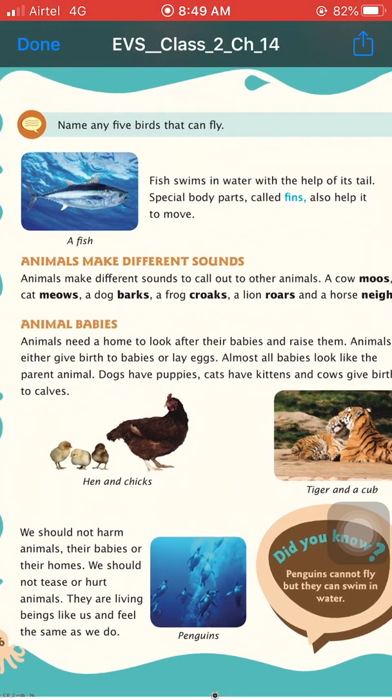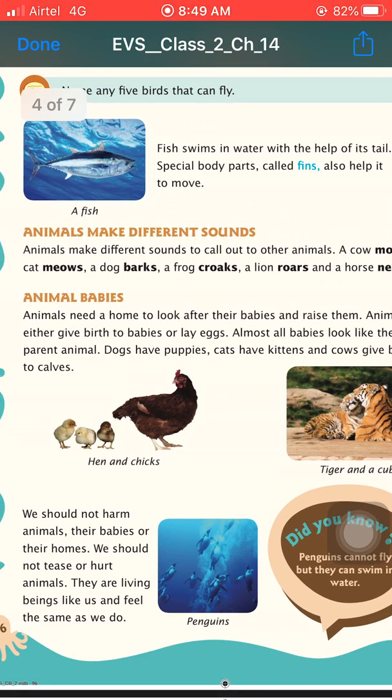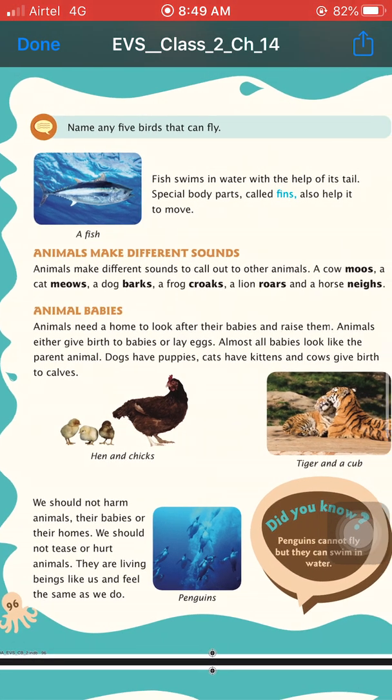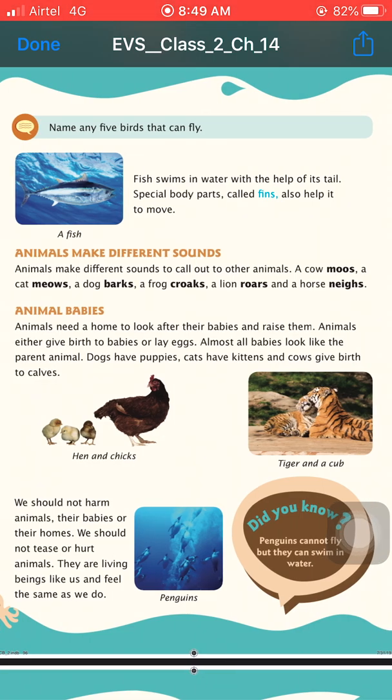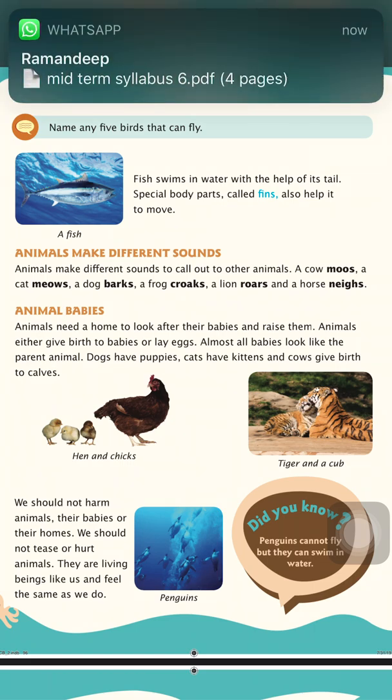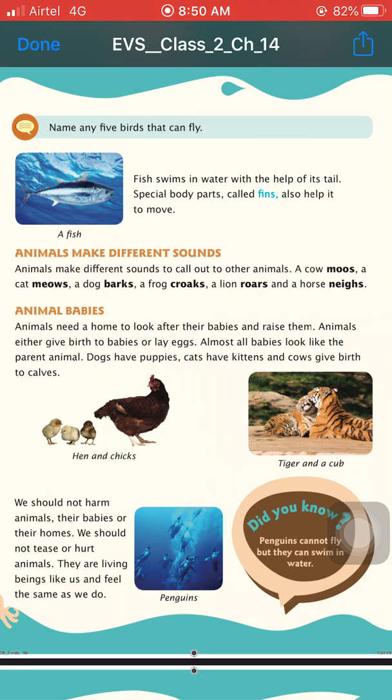Okay, next we talk about the different sounds of animals. Animals make different sounds to call out to other animals. As we can talk to another person, we can use our language for conversation with other members of the house also. Similarly, animals also use their different languages to talk with their friends or other animals.